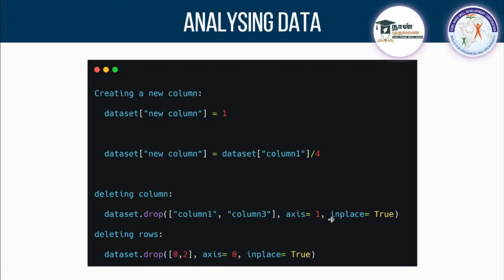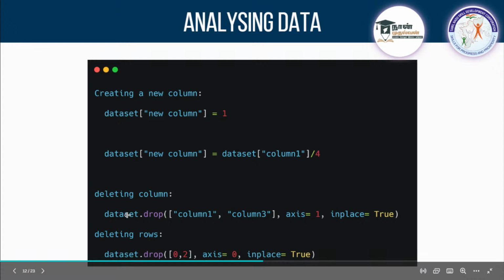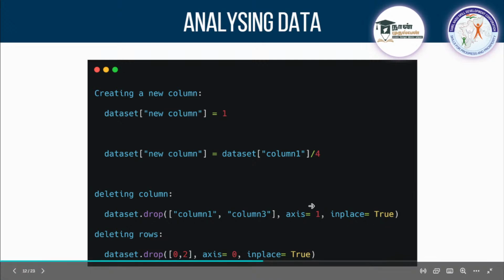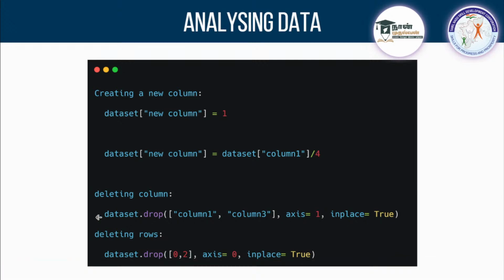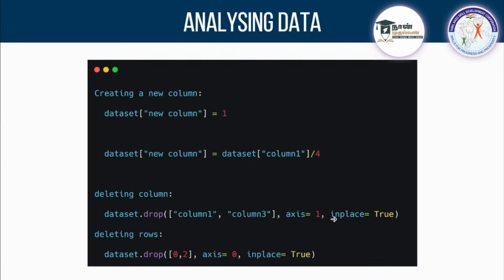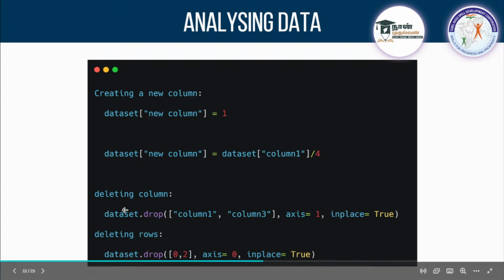If you don't mention this, then even if you drop the columns, when you load this dataset, it won't be updated there. You can go without inplace if you are dropping these columns and storing the result in a new variable, like we did when creating a new dataset. Then you don't need to mention it; you can keep it False or leave it. If you want to change your entire dataset, you go with inplace equal to True.